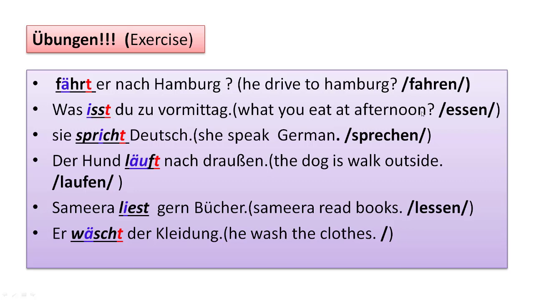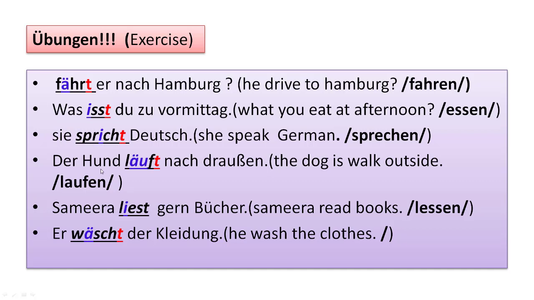Was isst du so am Vormittag? What do you eat in the afternoon? Here the infinitive verb is essen. So we are using du, so we have to use isst. Sie spricht Deutsch. She speaks German. The infinitive verb is sprechen, but we are using it with sie, so the stem verb will be changed: spricht. Okay, here E becomes I.